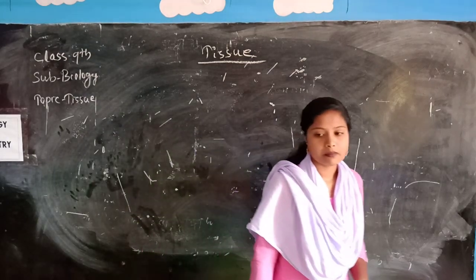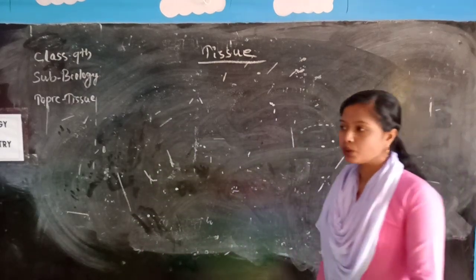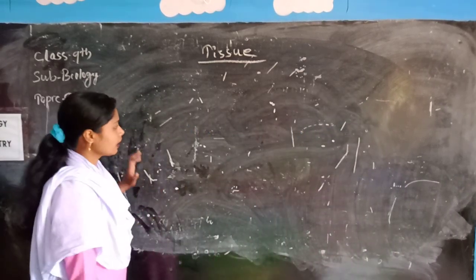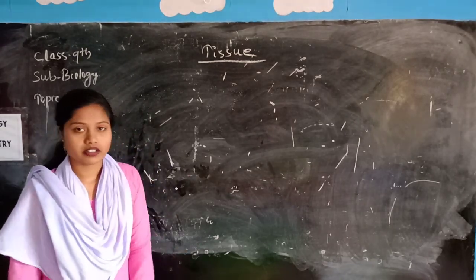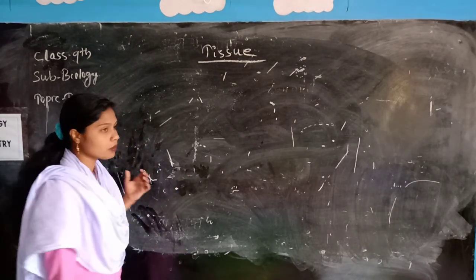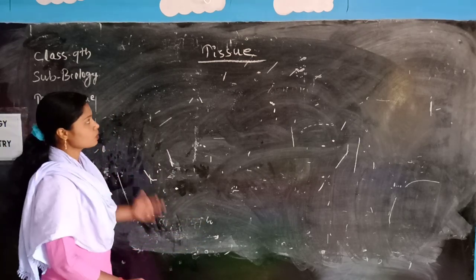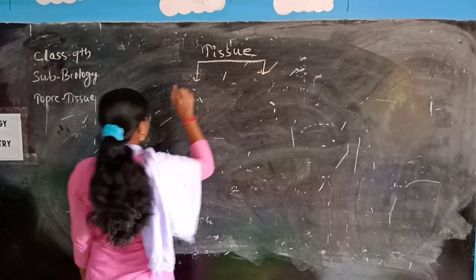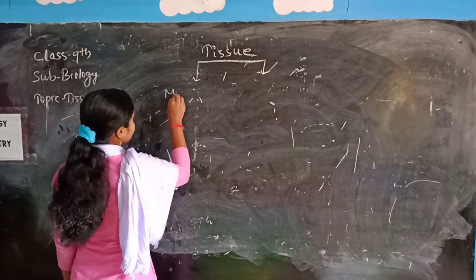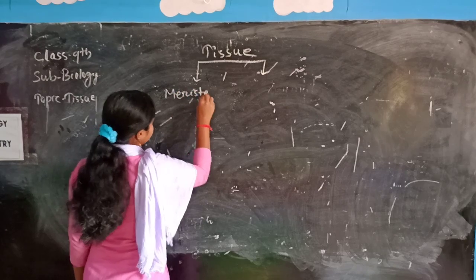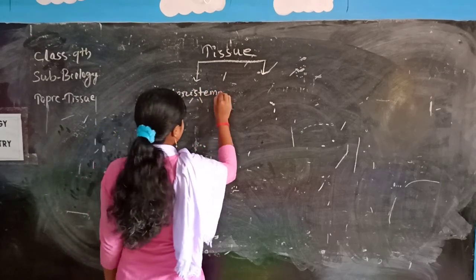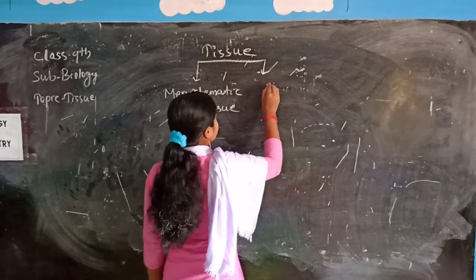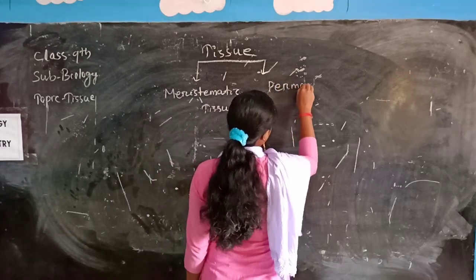Another difference between plants and animals is the pattern of growth. Plant tissue divides in certain regions, but animal tissue is always dividing. So according to the dividing capacity, plant tissues are classified into different categories. First, meristematic tissue. Another one is permanent tissue.